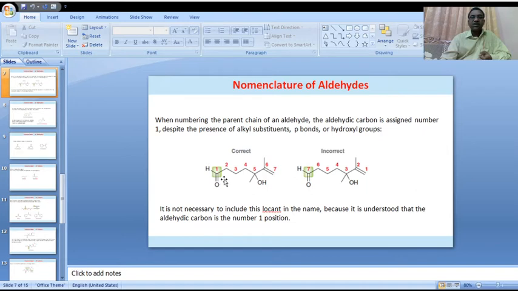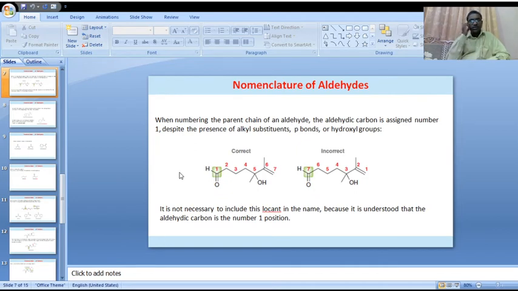But the aldehydic carbon should always be first. Numbering starts from this functional group. It is the correct process. Here numbering starts from the right hand side, and the aldehydic functional group gets the 7th position. It is an incorrect process. Is it clear? And what about substituents?